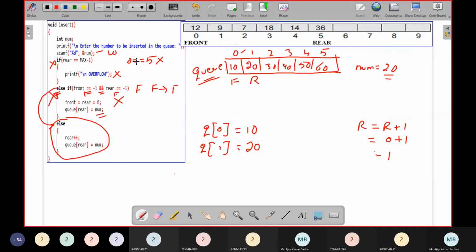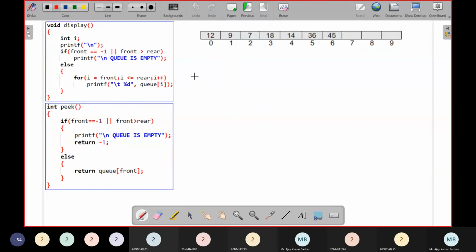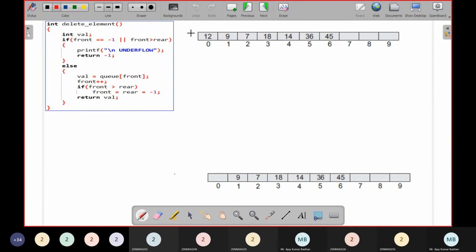I will explain this also with the help of this one. Yeah, deleting. So this is the one where I have the elements. Let us suppose this is the array. This is a queue I'm having, which consists of 12, 19, 7, 18, 14, 36, and 45. Now I want to delete. First, I'll take int value. Why am I taking value? Whichever value I want to delete from this queue will be stored into this variable.